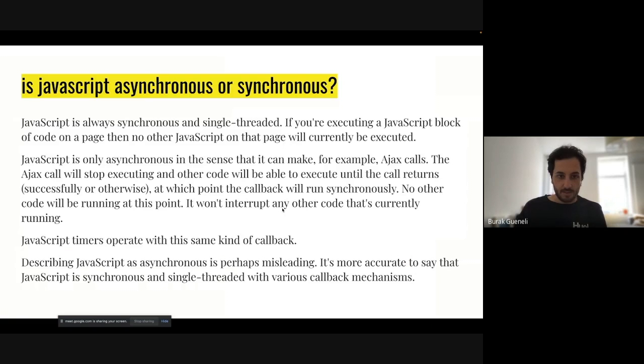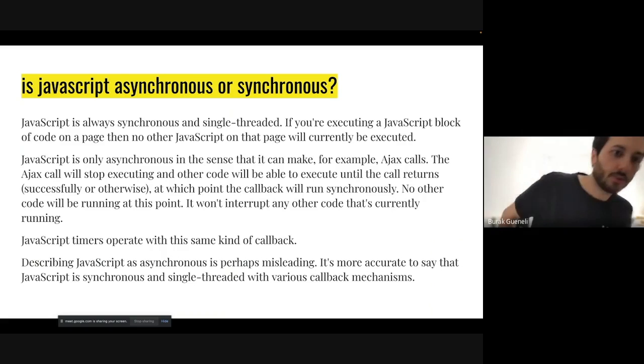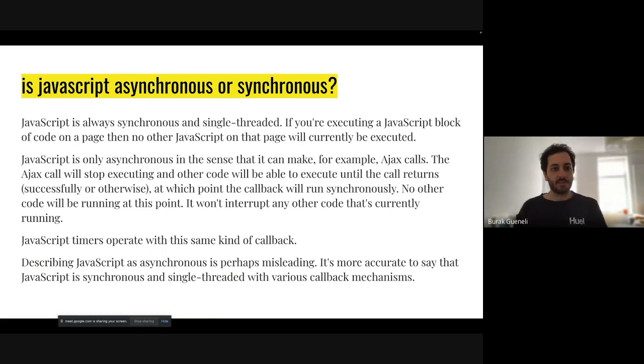Before starting, I will do a small recap for people who didn't watch the first one so that we will be on the same page and we can start on async await without knowing the core stuff from promises. So there is this question: is JavaScript asynchronous or synchronous? The thing is, lots of people think that JavaScript is an asynchronous language which has multi-threads, but actually this is not true. It has just one thread, and we can execute just one code at one time.